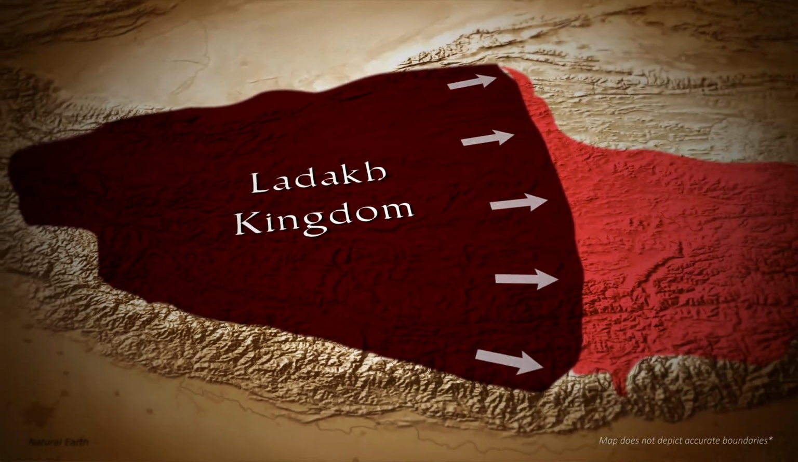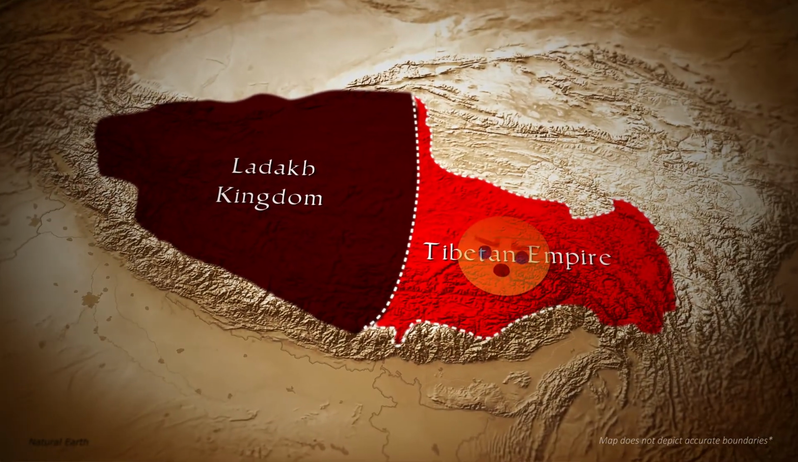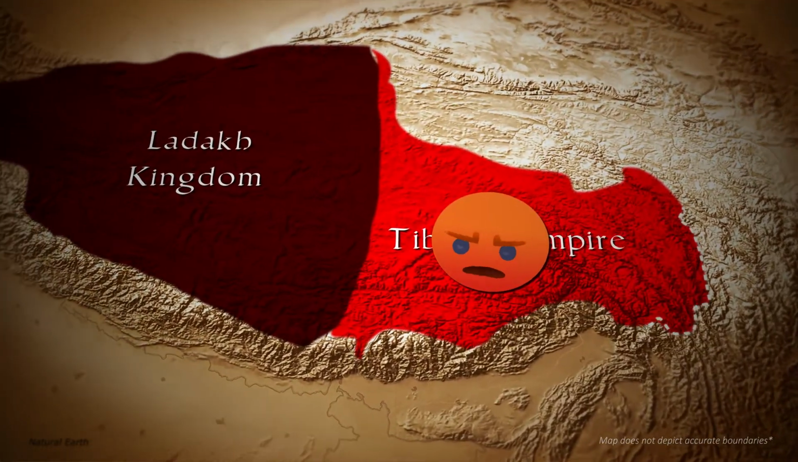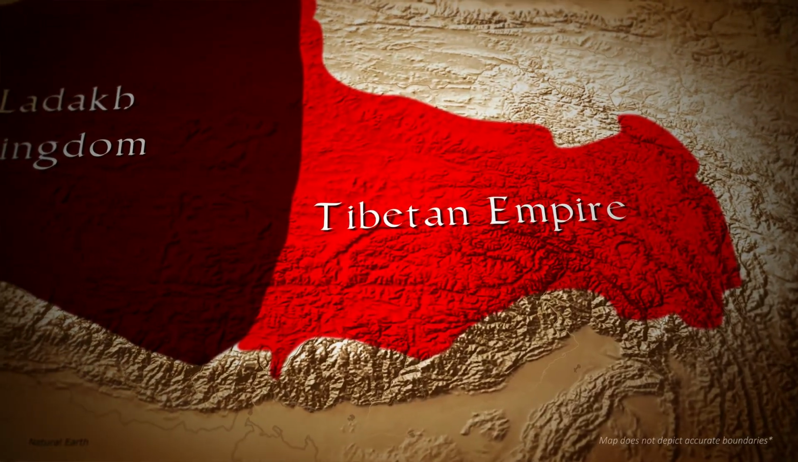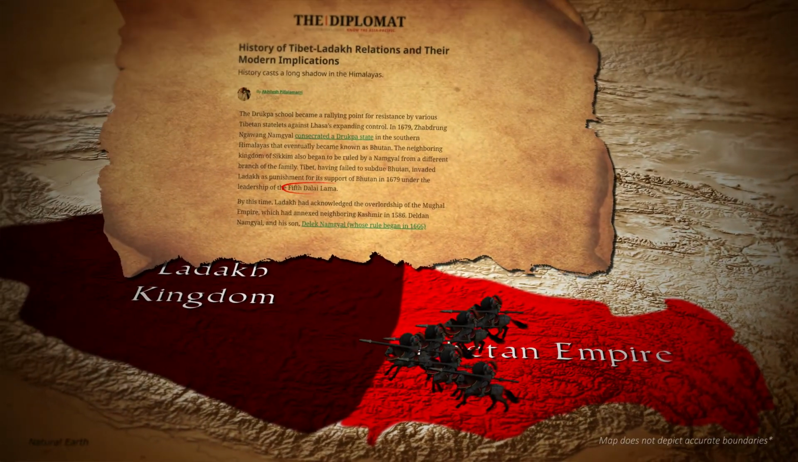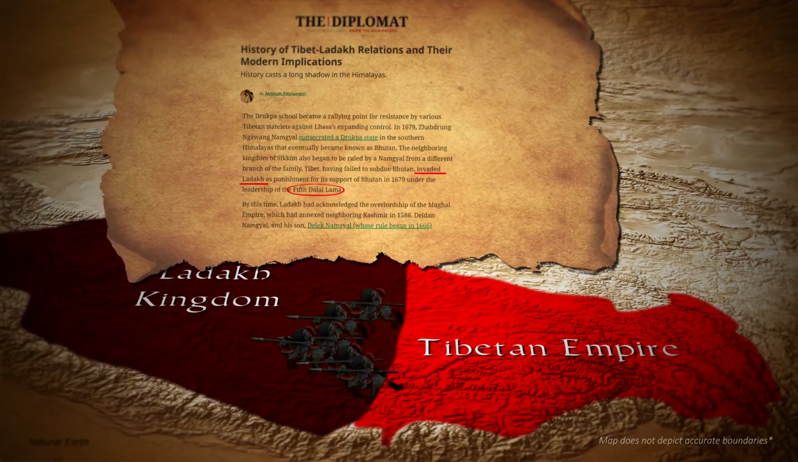The rise of the Ladakh kingdom significantly influenced the political landscape, provoking military conflicts with neighboring empires. These historical power dynamics remain crucial in understanding the complexities of the current situation.